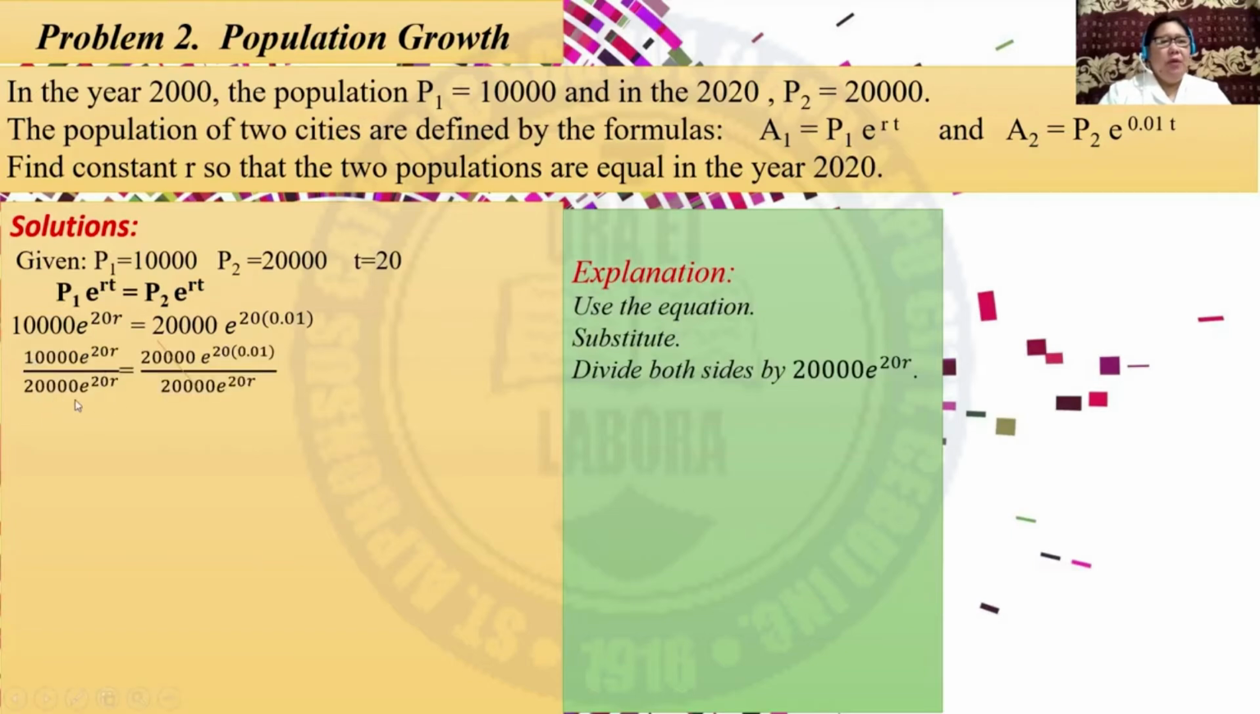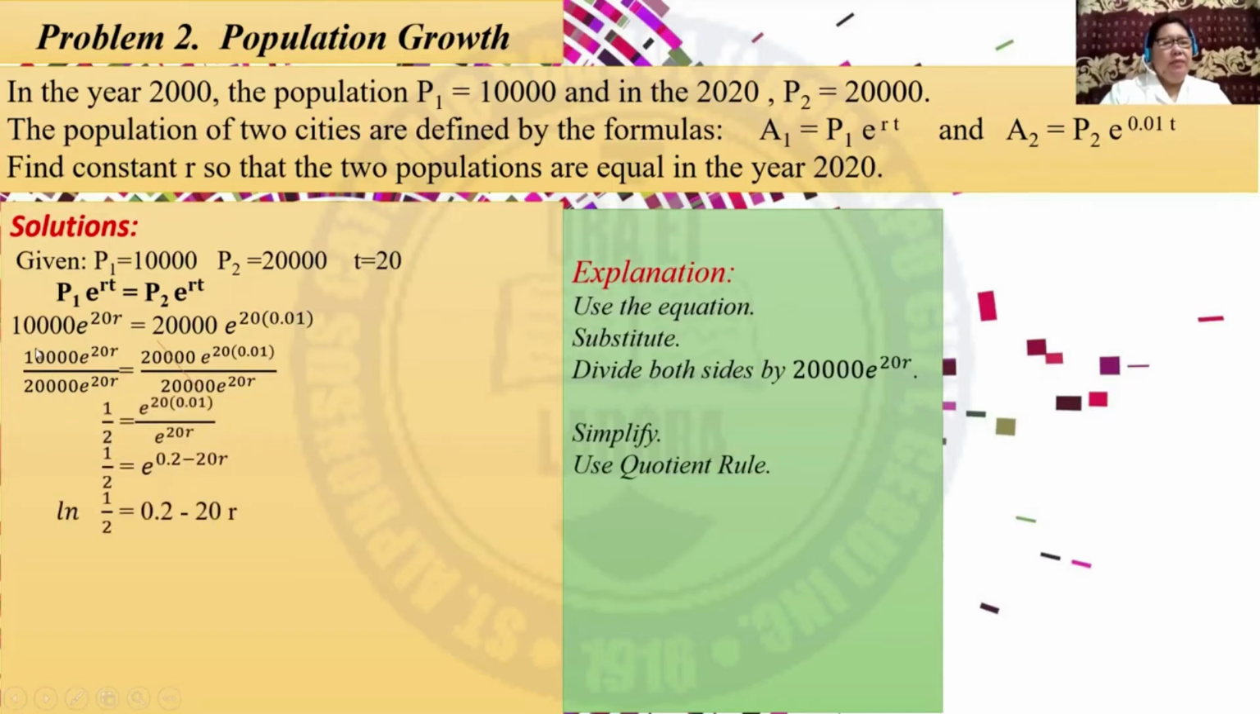So this is now the form. Divide by 20,000 e raised to 20r, and then simplify using the quotient rule. So this portion is equivalent to 1/2. The exponent here is equivalent to 0.2. And then, using the quotient rule, you will have e raised to 0.2 minus 20r.